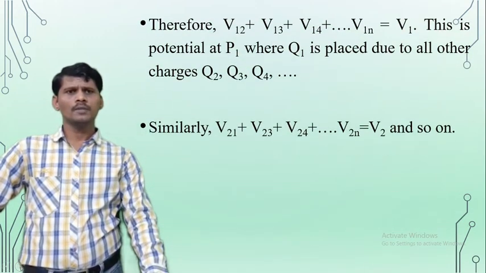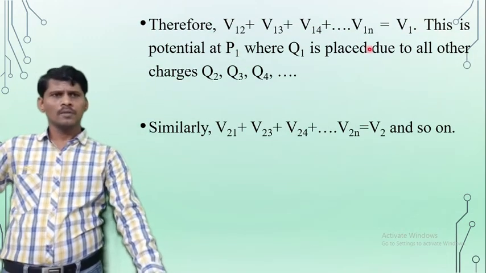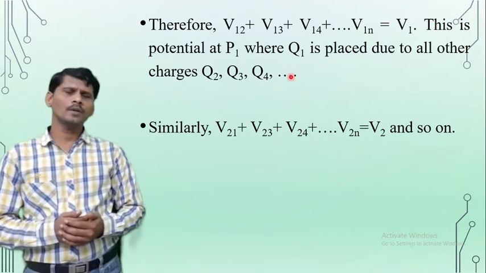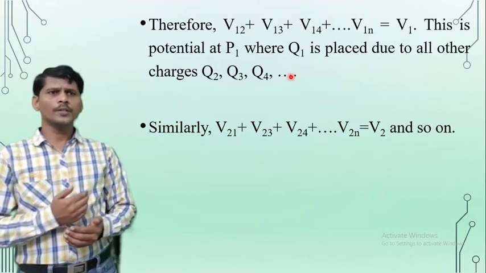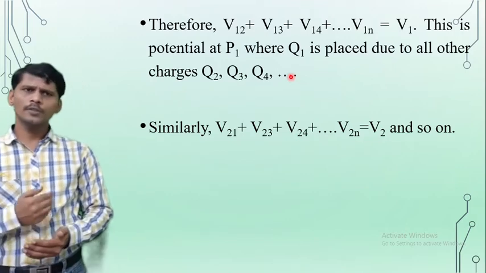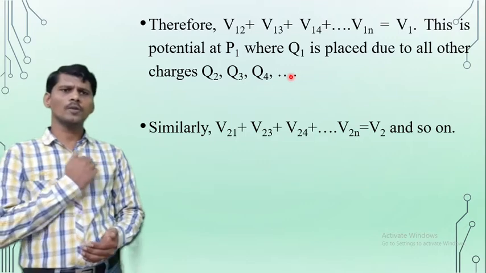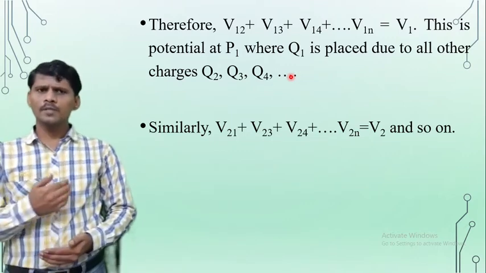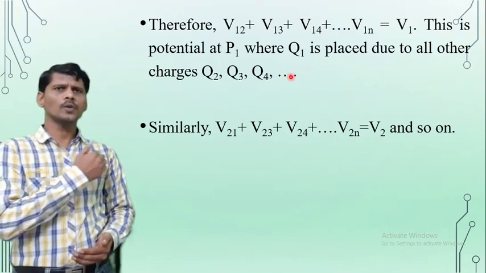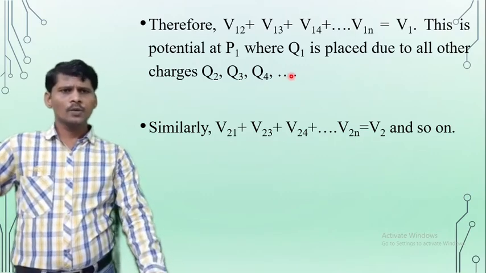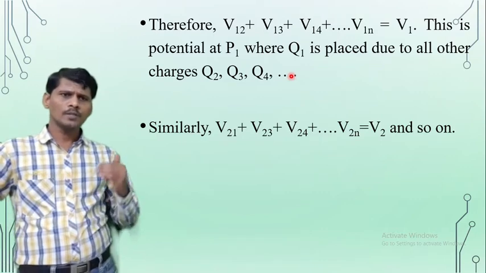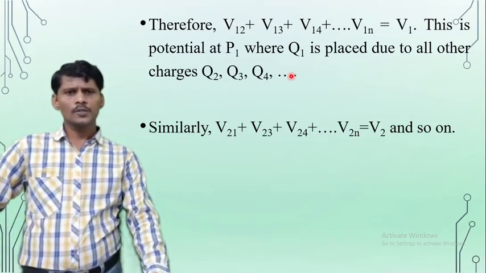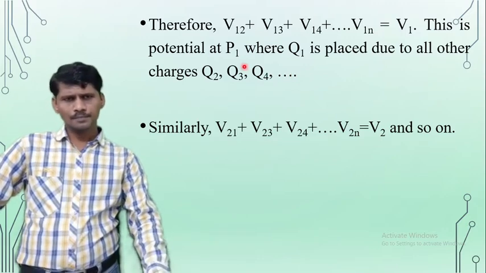So this is the expression for the potential at point P1 where the charge Q1 is placed, due to all other charges Q2, Q3, Q4 and so on up to Qn. And similarly, V2 is equal to V21 plus V23 plus V24 plus and so on up to V2n. V3 is equal to V31 plus V32 plus V34 plus and so on up to V3n. Similarly, the nth potential Vn is equal to